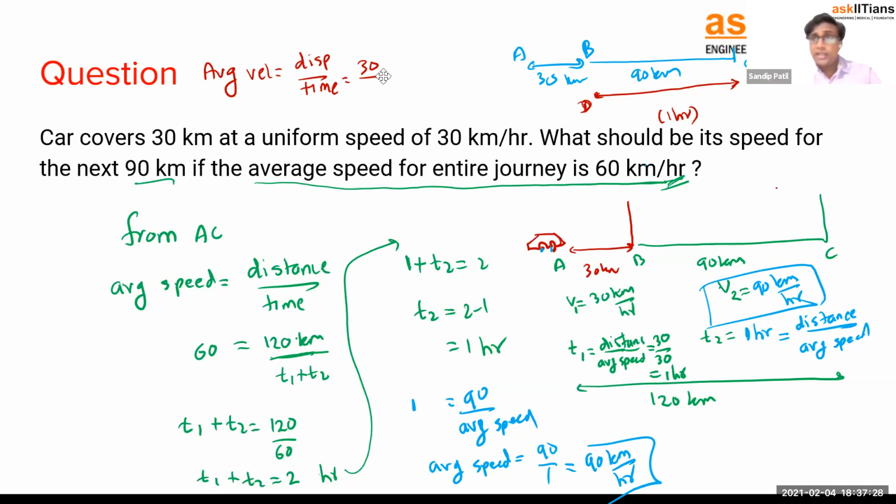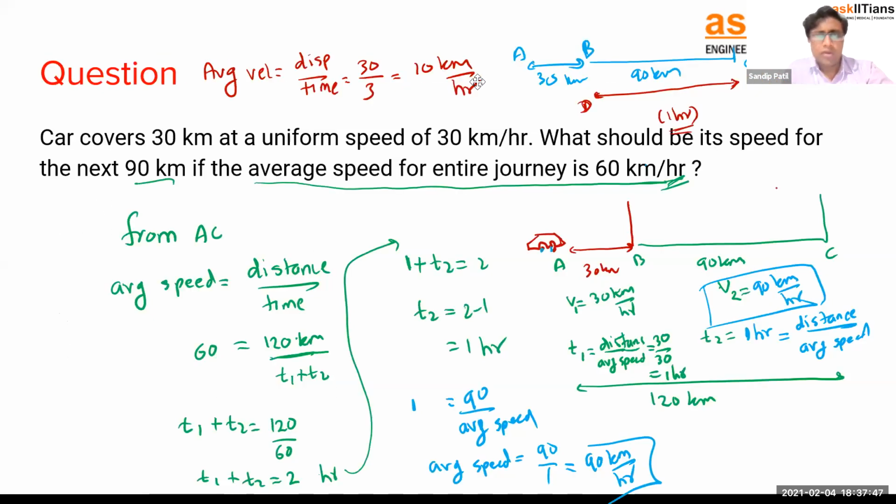Total time taken is, it took 2 hours to reach point C. One more, that is 3 hours. So average velocity will become 10 kilometer per hour. Right? So remember, this is the difference between average velocity and average speed.